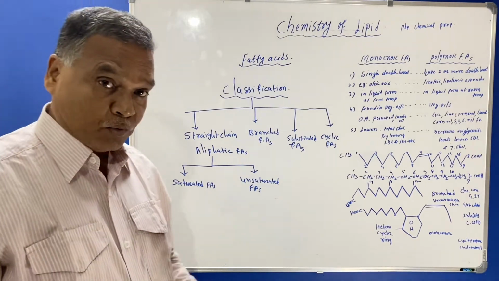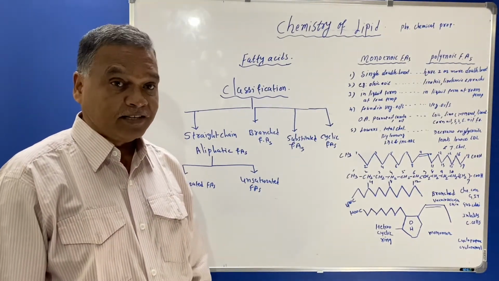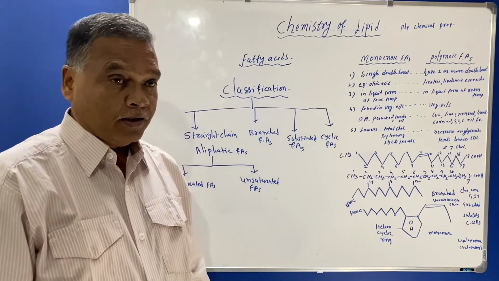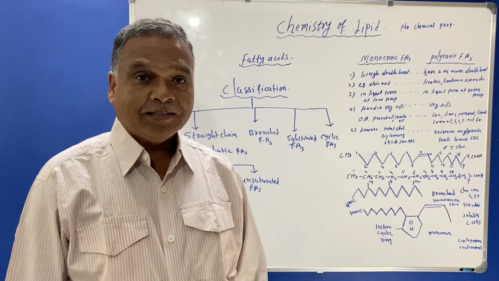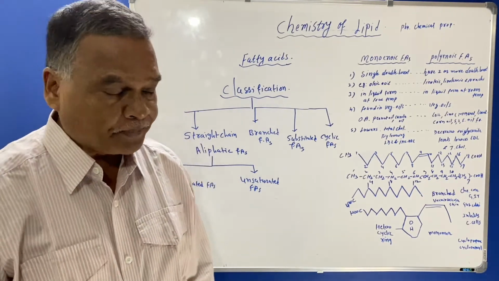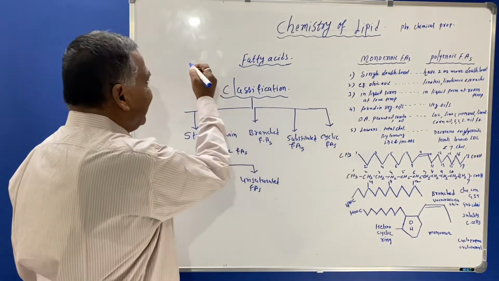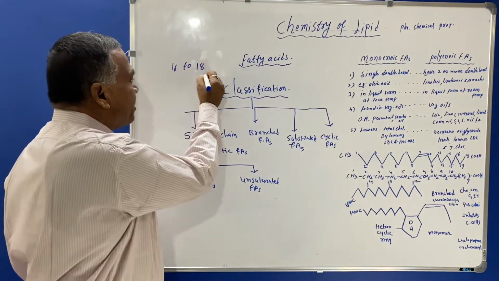Now a question arises here, what is in the straight chain fatty acids? Generally in our body the long chain fatty acids contain around 16 to 18 carbon atoms.